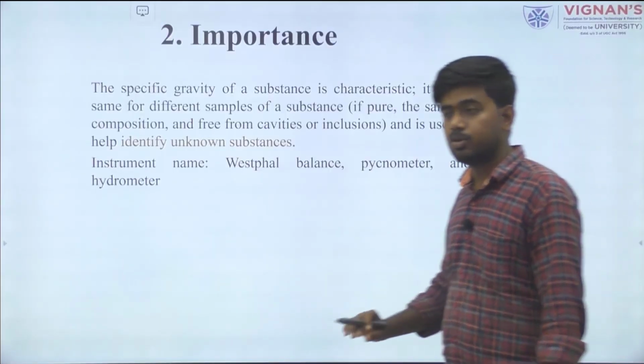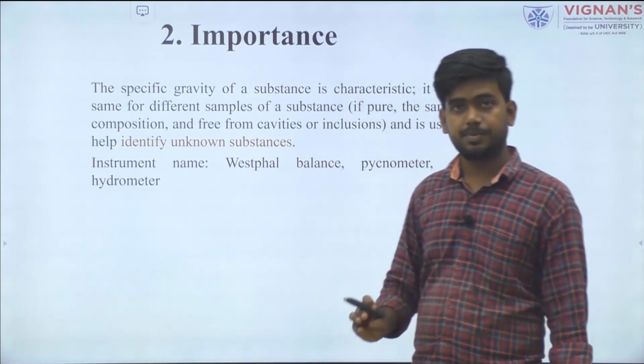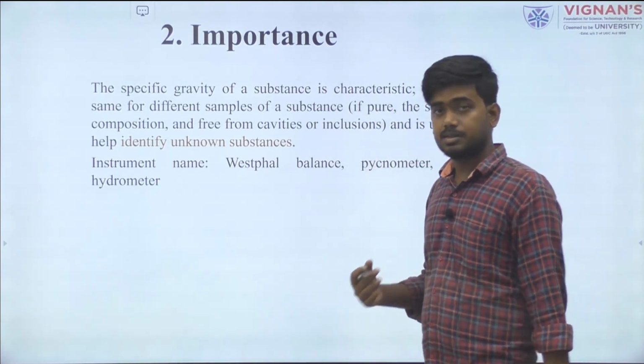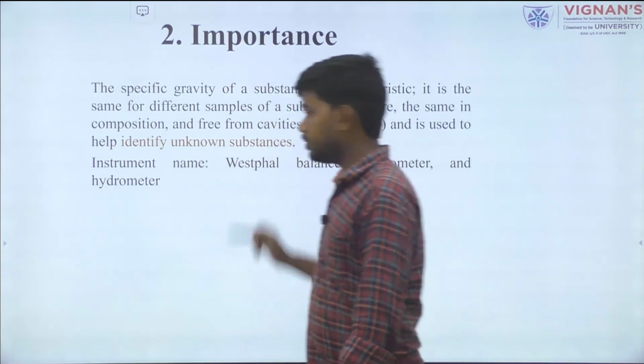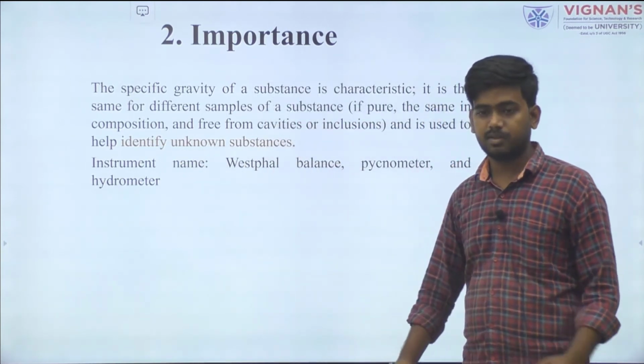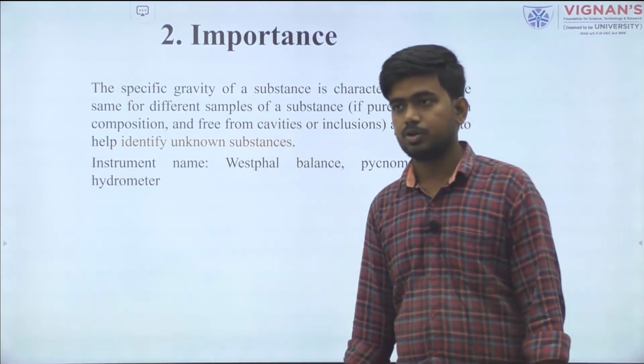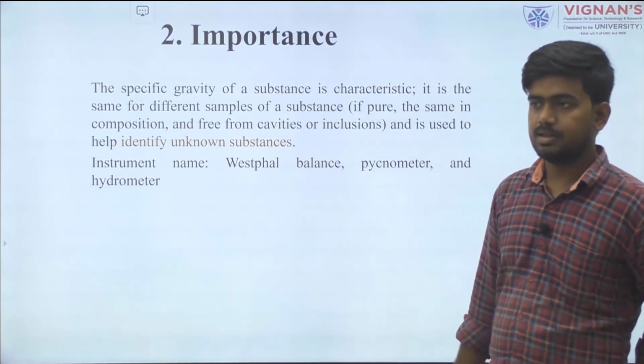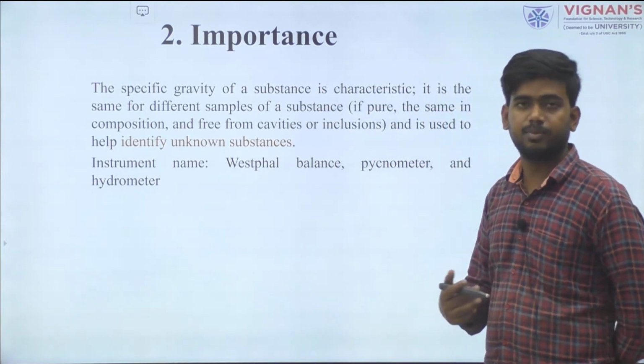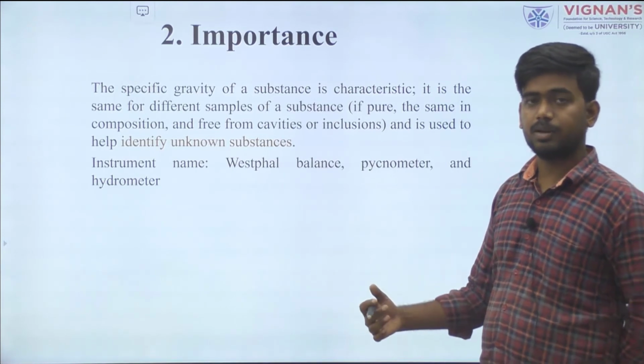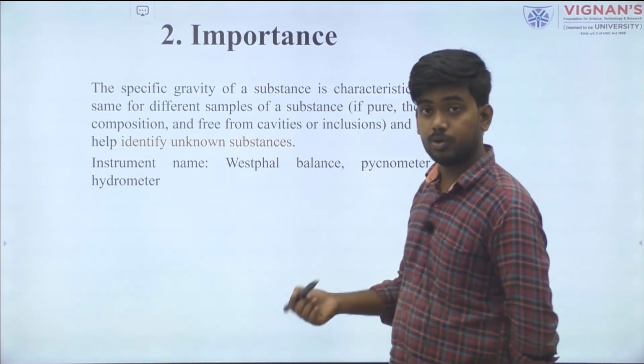So what is the importance of specific gravity? Specific gravity gives us the purity and identification of an unknown substance. If we introduce some other substance, for example if we add copper to gold, then the specific gravity of the gold will change.